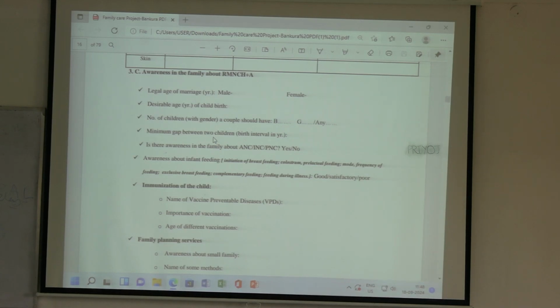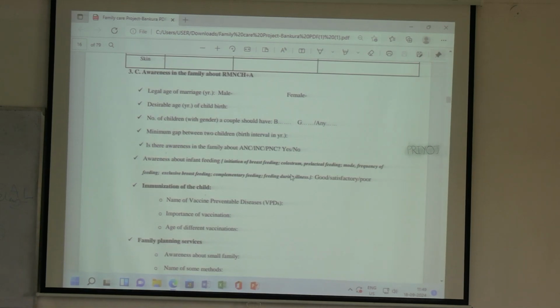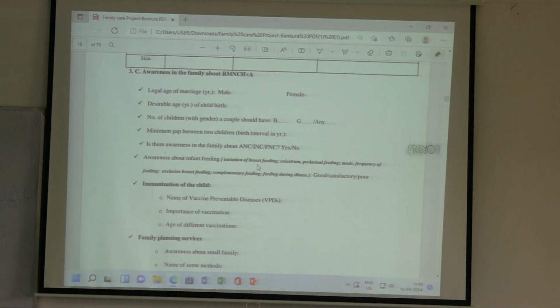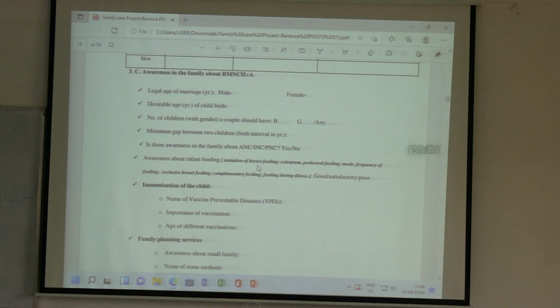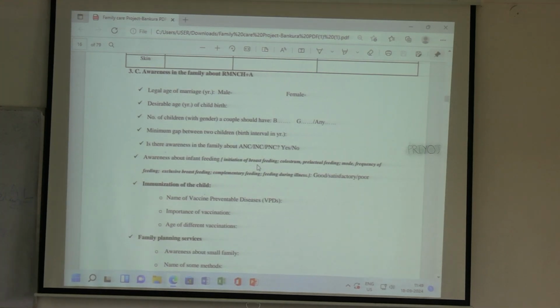I'll show you later. Now awareness about infant feeding, that is initiation of breastfeeding, colostrum, all these things you have to ask. That is, do you know when the breastfeeding should be initiated after birth? What is the ideal time for initiation of breastfeeding? When should we start after birth? 24 hours.